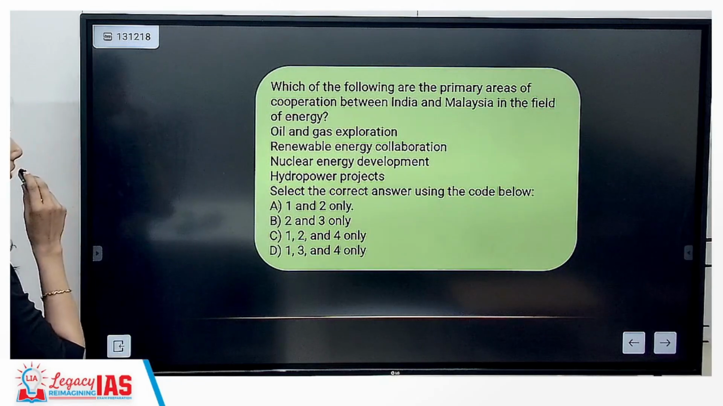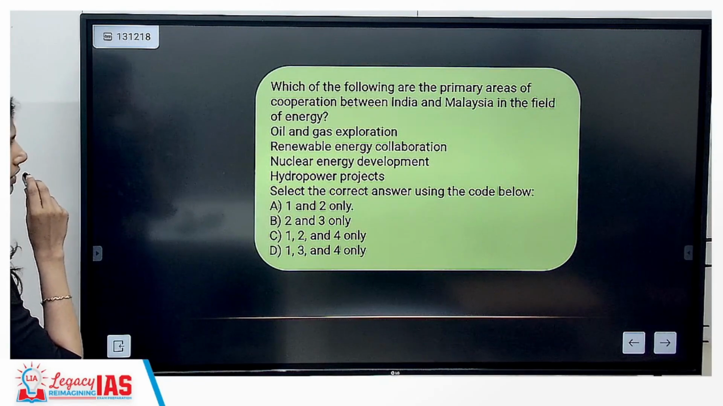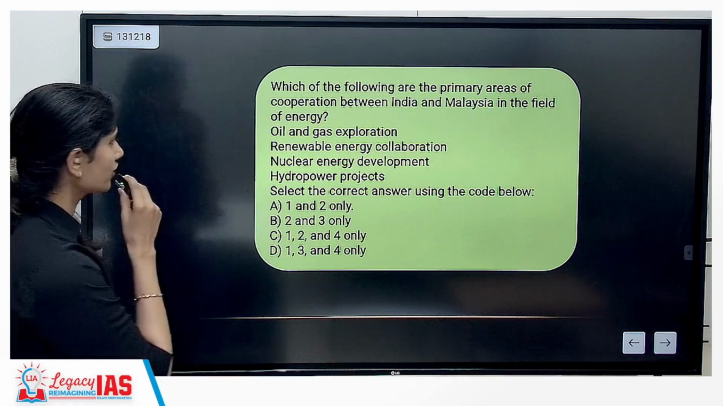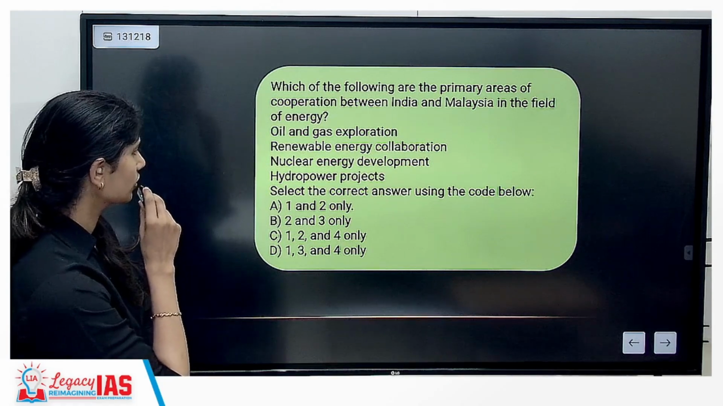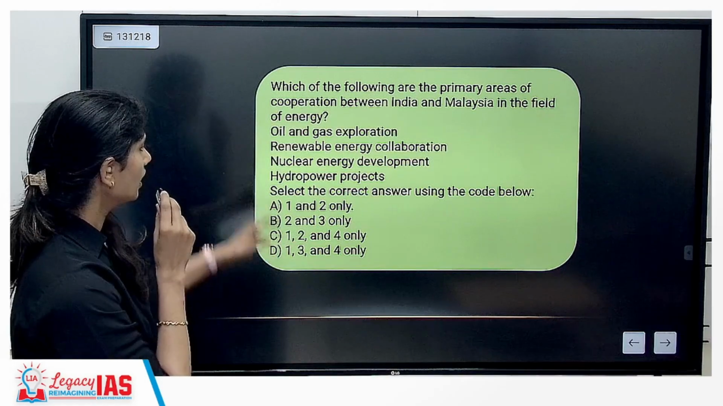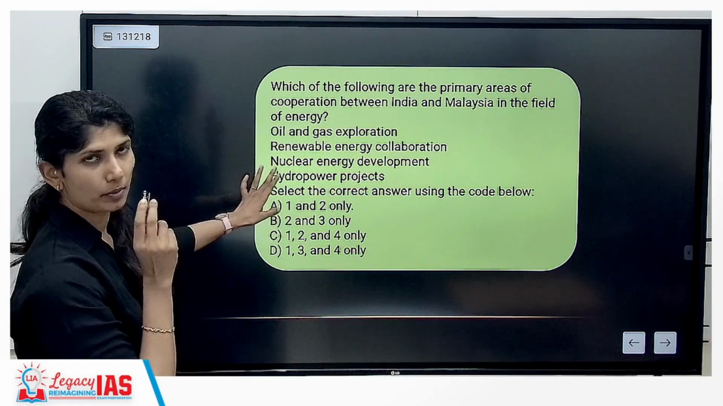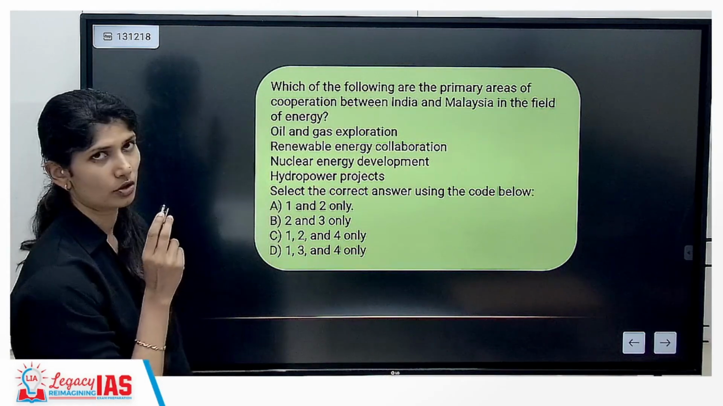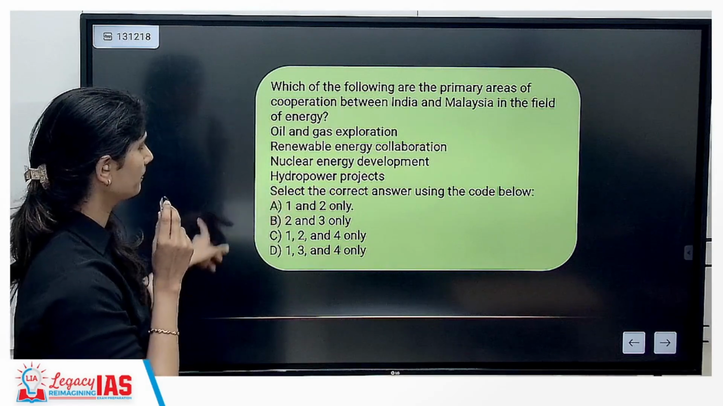Which of the following are the primary areas of cooperation between India and Malaysia in the field of energy: oil and gas, renewable energy, nuclear power, hydropower? Apart from nuclear power and hydropower, we have oil and gas and renewable energy cooperation. So the answer is 1 and 2.